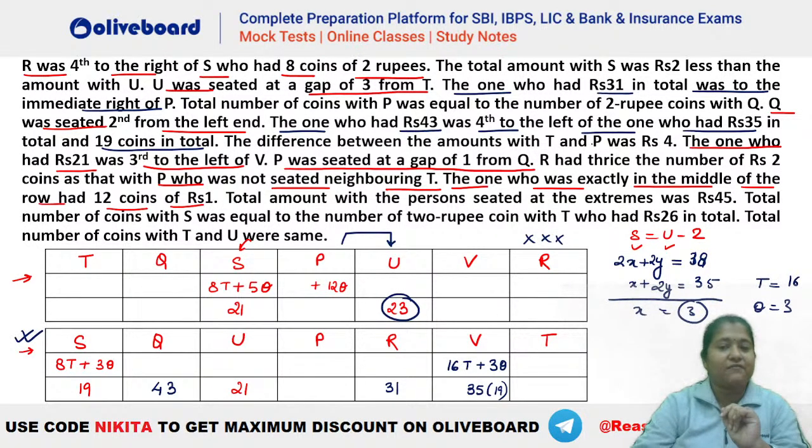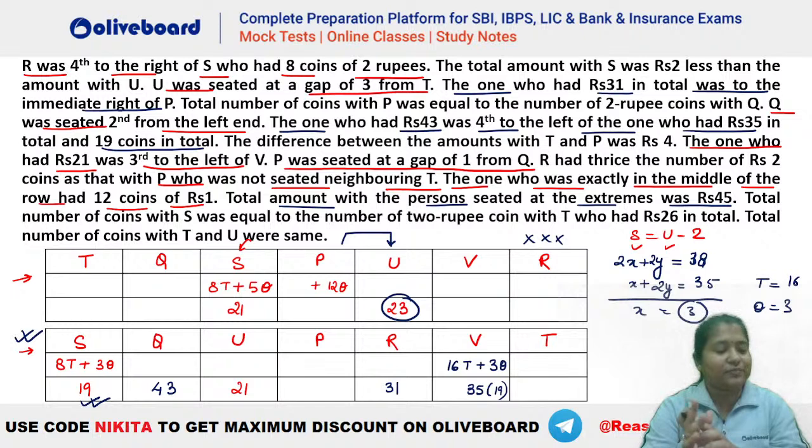Now if you check, we have this information also, that the total amount with the persons seated at the extremes was 45. So you can see this is already 19. So what should be the value with T here? What should be the value with T, guys? It has to be 45 minus 19. What is the value? 45 minus 19 is equal to 26, isn't it? So T will be equal to 26. I hope this is clear.